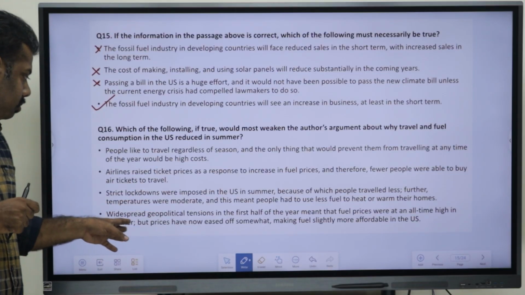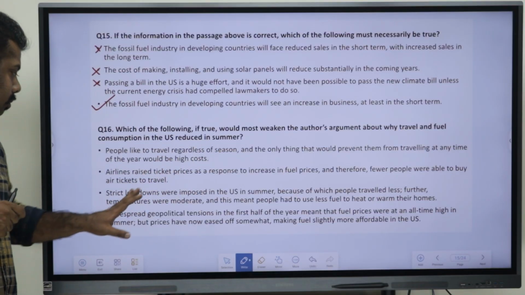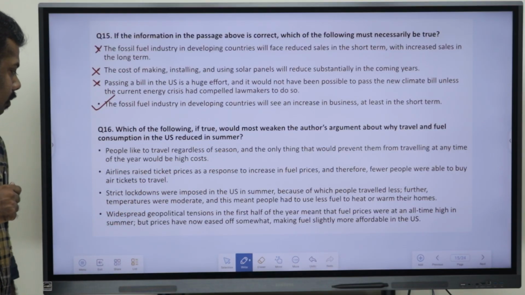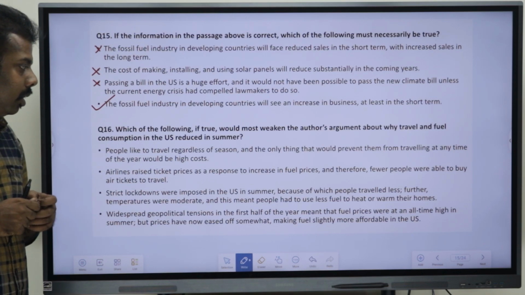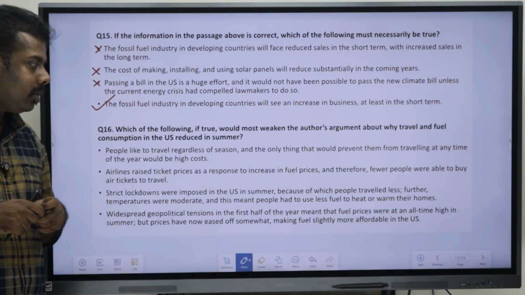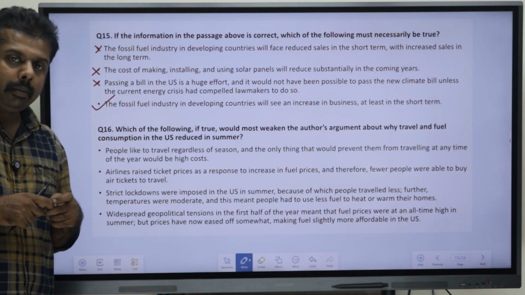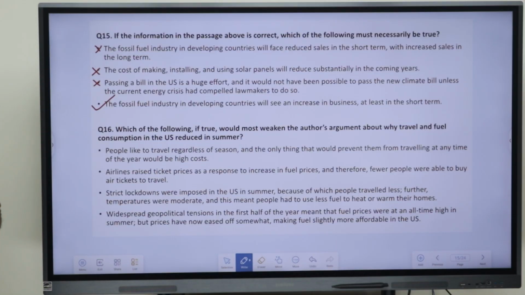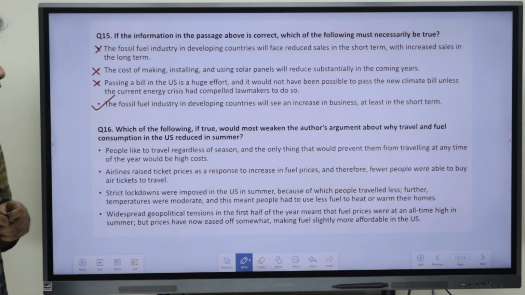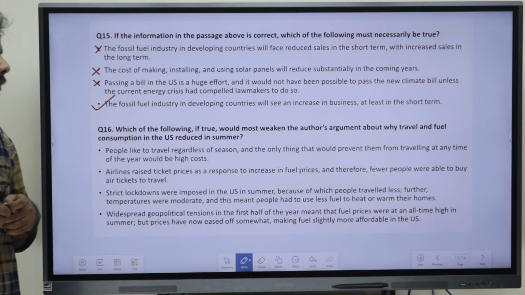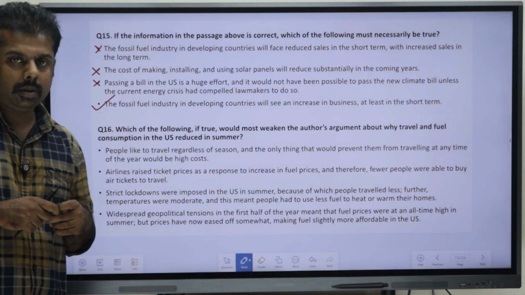So, it has not been said about that. Going to the last point, widespread geopolitical tensions in the first half of the year meant that fuel prices were at an all-time high in summer, but the prices have now eased off somewhat, making fuel slightly more affordable in the US.